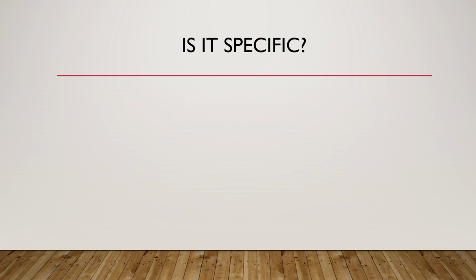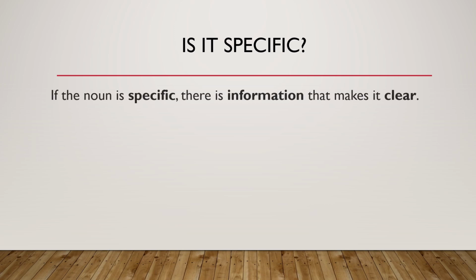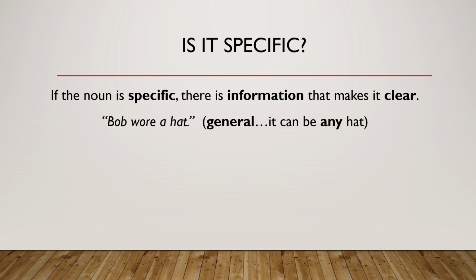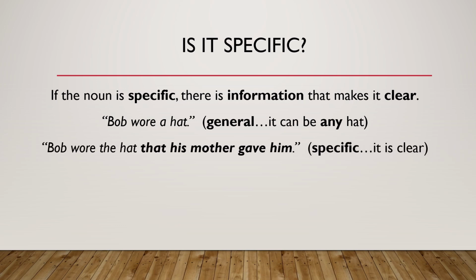Is it specific? If the noun is specific, there is information that makes it clear. Bob wore a hat. General. It can be any hat. There is no information about the hat. Bob wore the hat that his mother gave him. This is specific. It is clear. His mother gave him the hat.